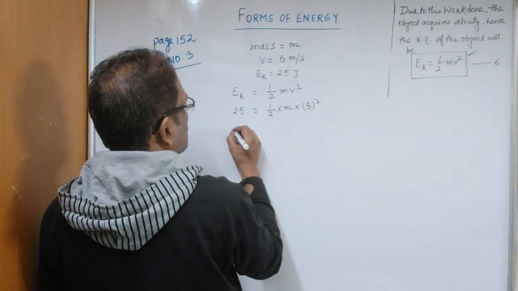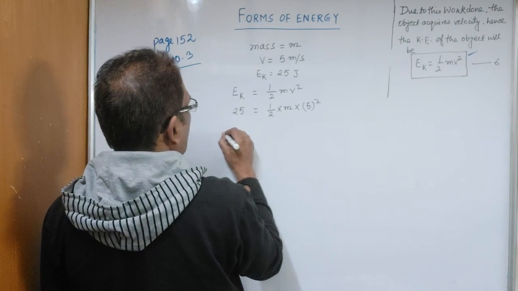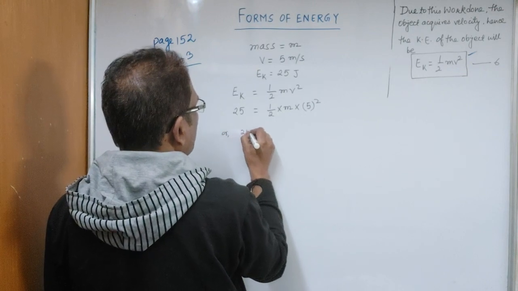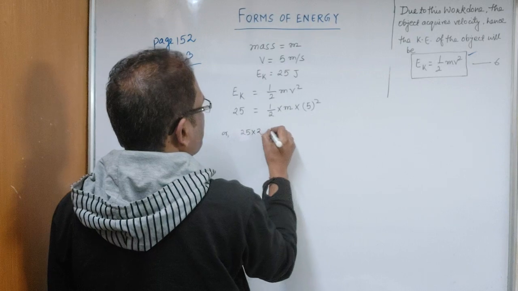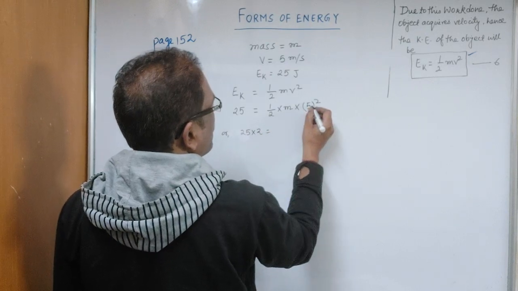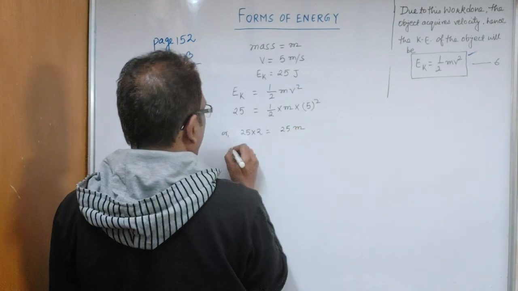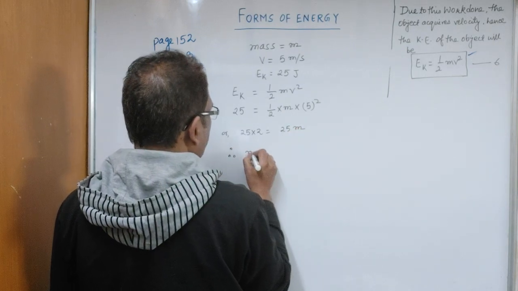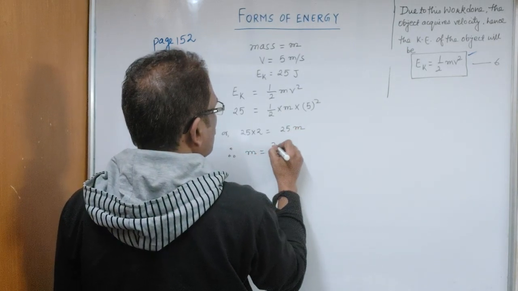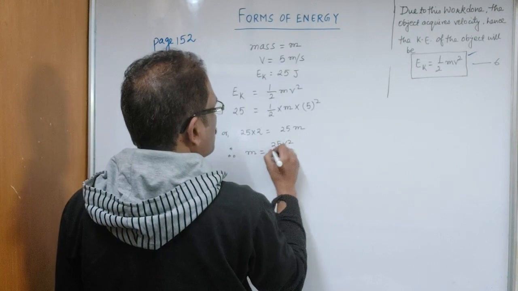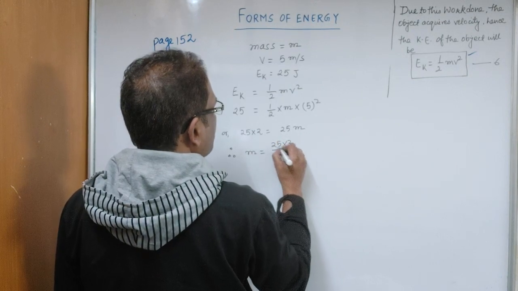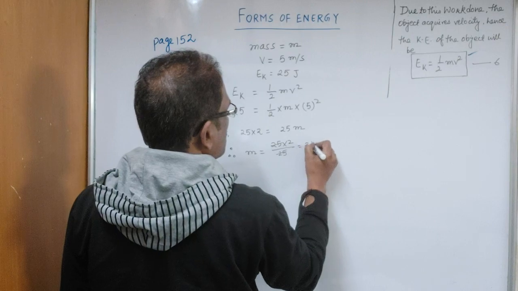So this can be written as 25 into 2 is equal to 5 square, which is 25, times m. Therefore m is equal to 25 into 2 by 25. So the mass is 2 kg.